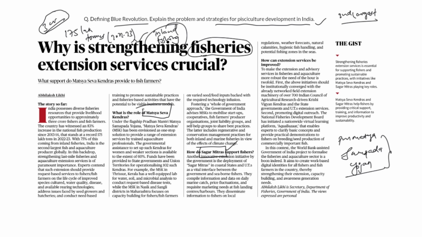For example, this article mentions that in Kerala, Matsya Seva Kendras are providing disease tests through advanced labs. In Maharashtra, they are focused on capacity building of people who have basic education, training them with technology infusion. The government is also supporting minimal local level startups based on these Matsya Seva Kendras, and cooperatives and self-help groups, to share best practices among the people themselves, so that they can adapt to new changes in aquaculture and climate change.